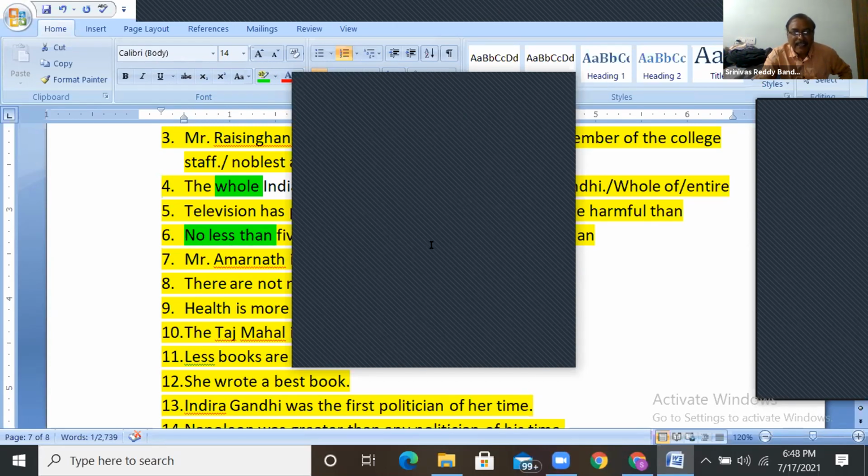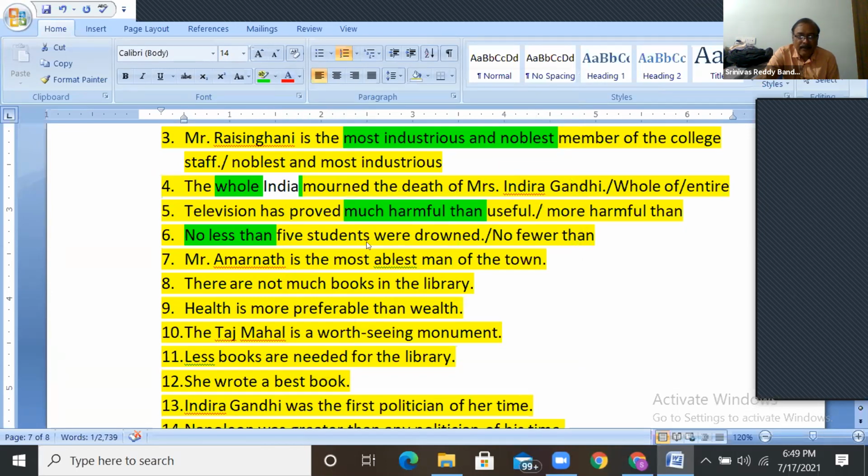Why not less than? Less is used with the uncountable nouns. Not less than 5 kg rice, 5 kg sugar. Sugar is uncountable, no? Not less than 2 liters of milk. Milk is uncountable. We can't say milks, no? Right? Okay, very good. Adilakshmi, ask me doubts like this.